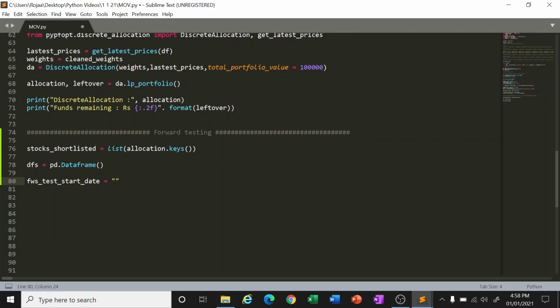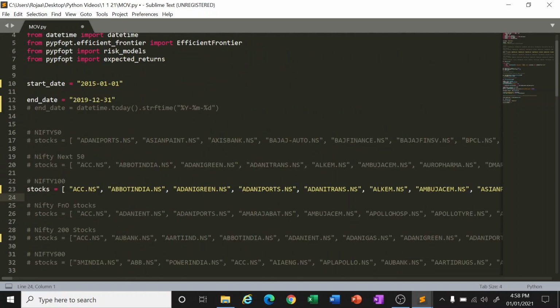On 31st of December 2019 we have done that, and on 1st of January 2020 we will be buying the stocks. So on this day we are going to buy. Till when do you want to observe it? Till today. So forward test end date is equal to, I'll take today's date here as it is.